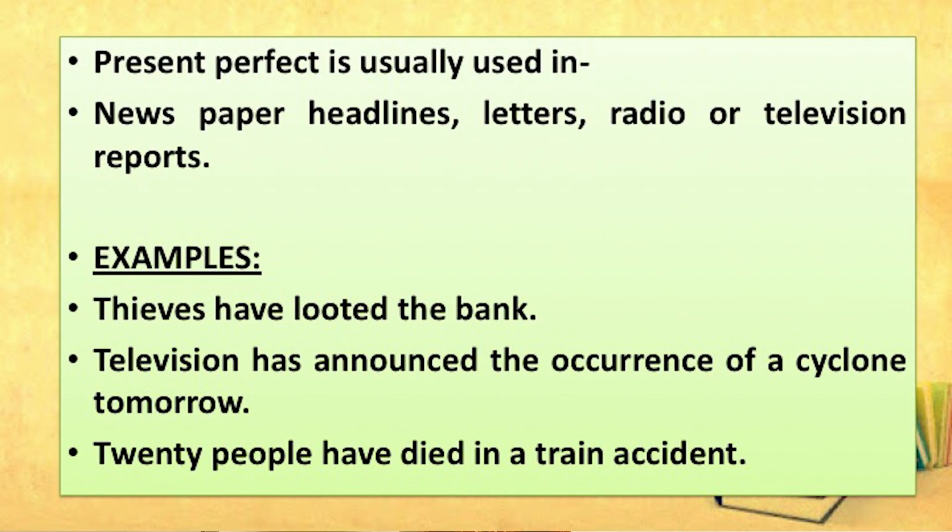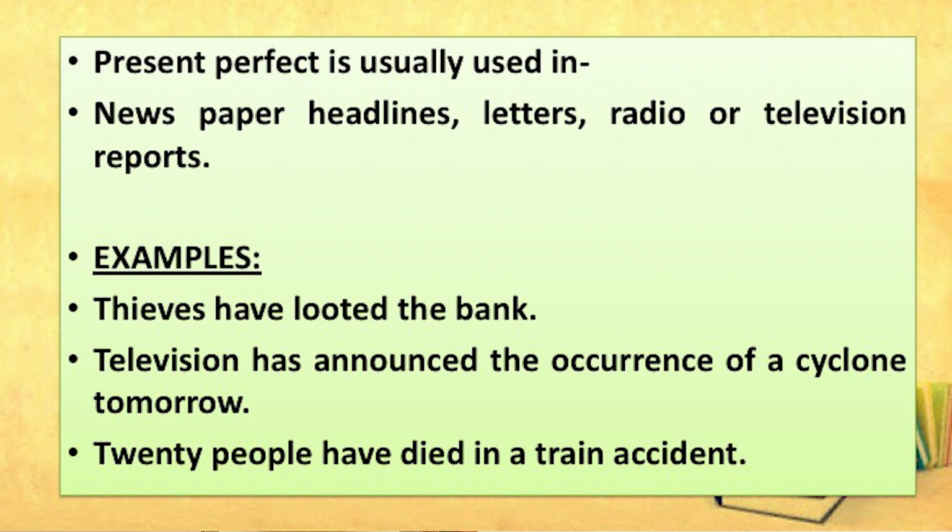Present perfect is usually used in newspaper headlines, letters, radio or television reports. Examples: thieves have looted the bank, television has announced the occurrence of a cyclone tomorrow, 20 people have died in a road accident, in a train accident.